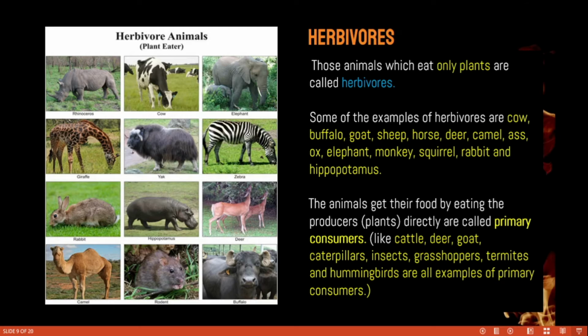See, cattle, deer, goat, caterpillars, insects, grasshoppers, termites, and hummingbirds are all examples of primary consumers. Herbivorous means animals that eat only plants.